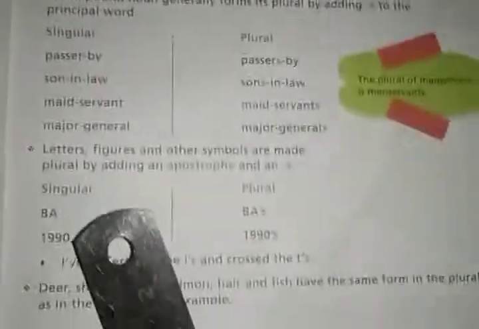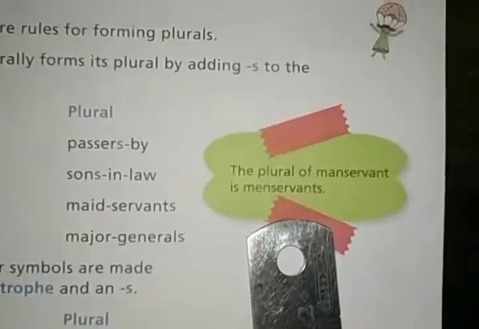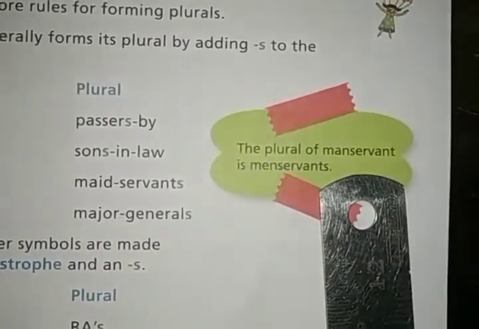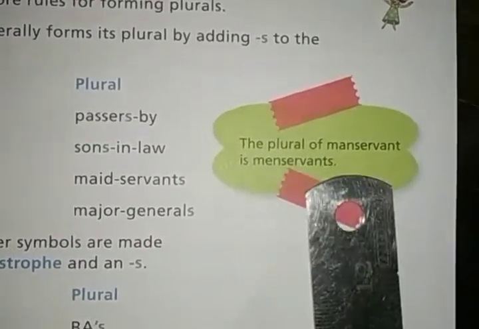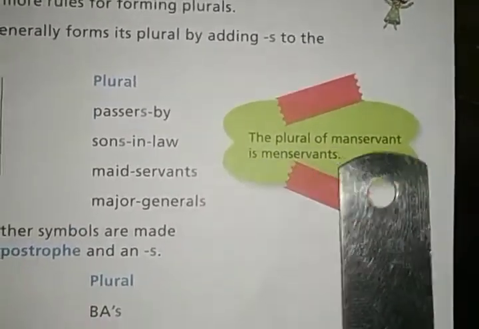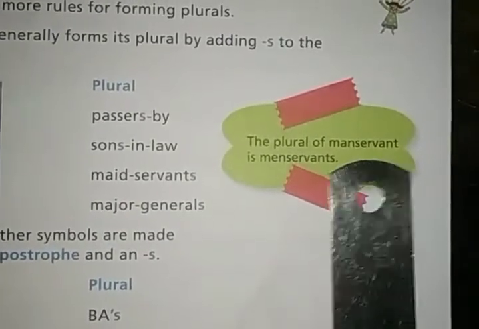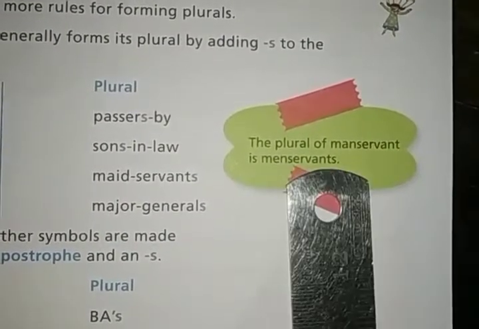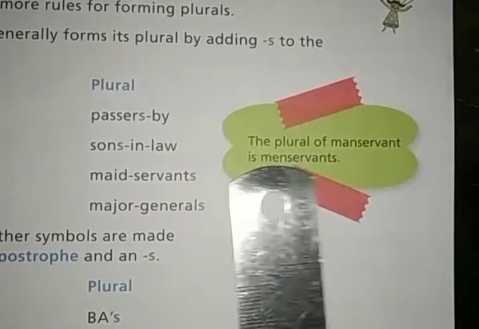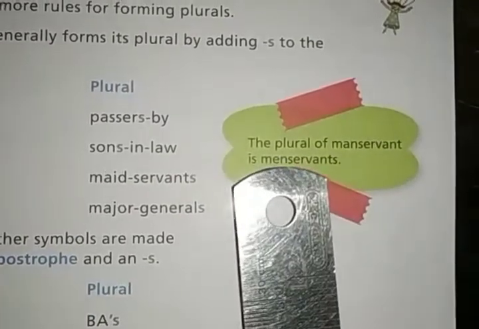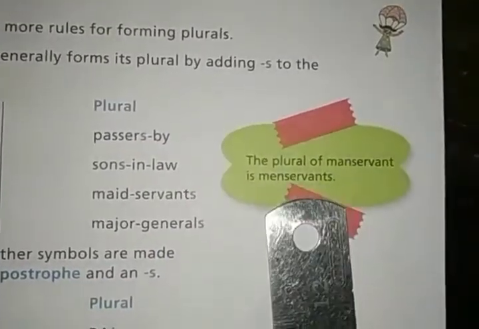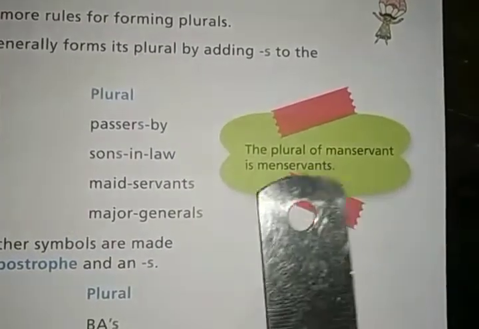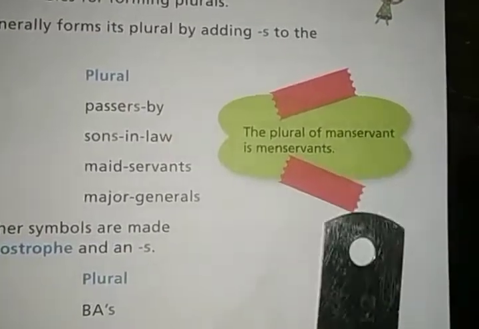Okay, here you can see one more rule. The plural of man servant is men servants. Okay, the word man servant can be written in the plural form as men servants. Okay, man becomes plural when it is written as men and s is added to the word servant and it becomes men servants. It's the plural form of the word man servant.